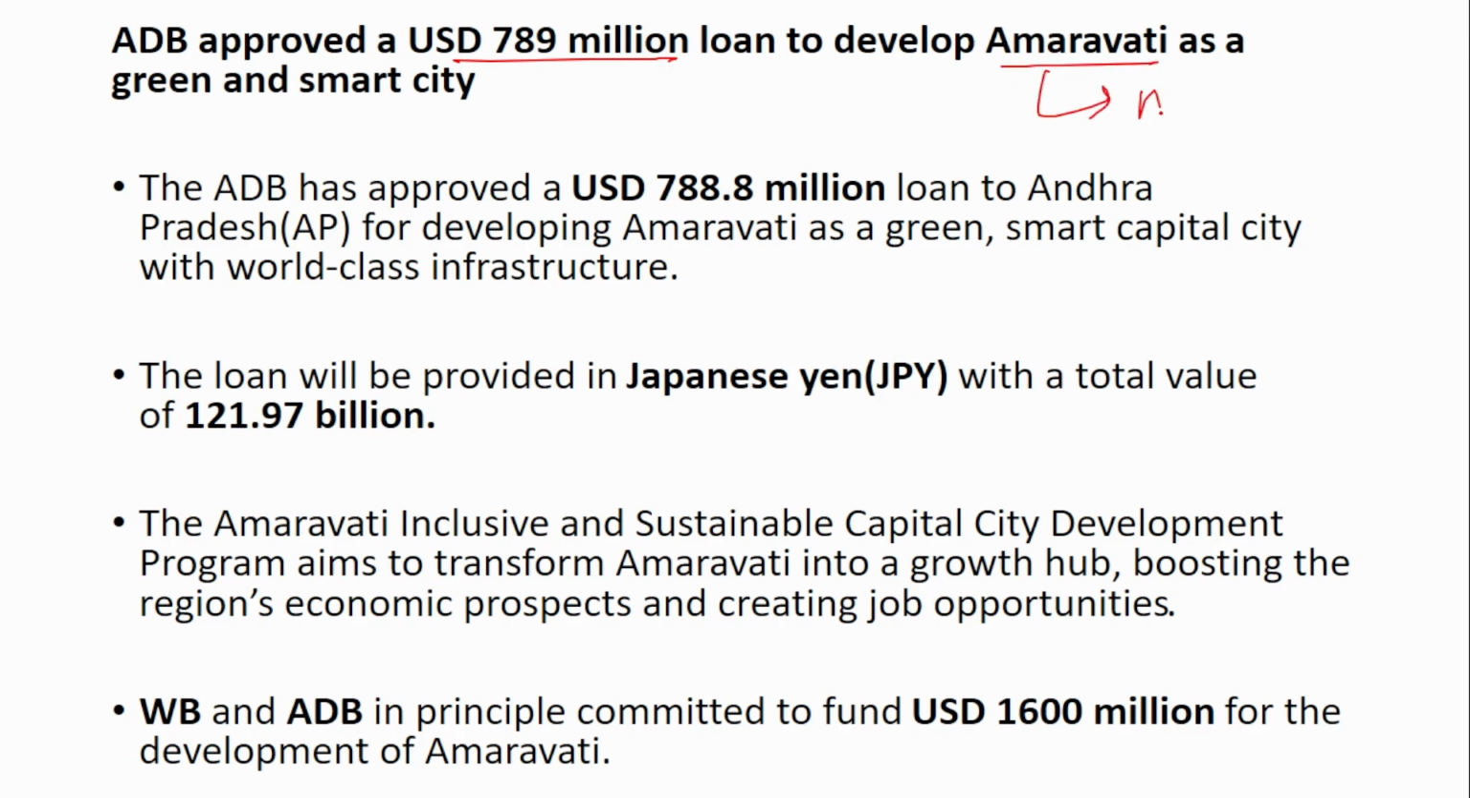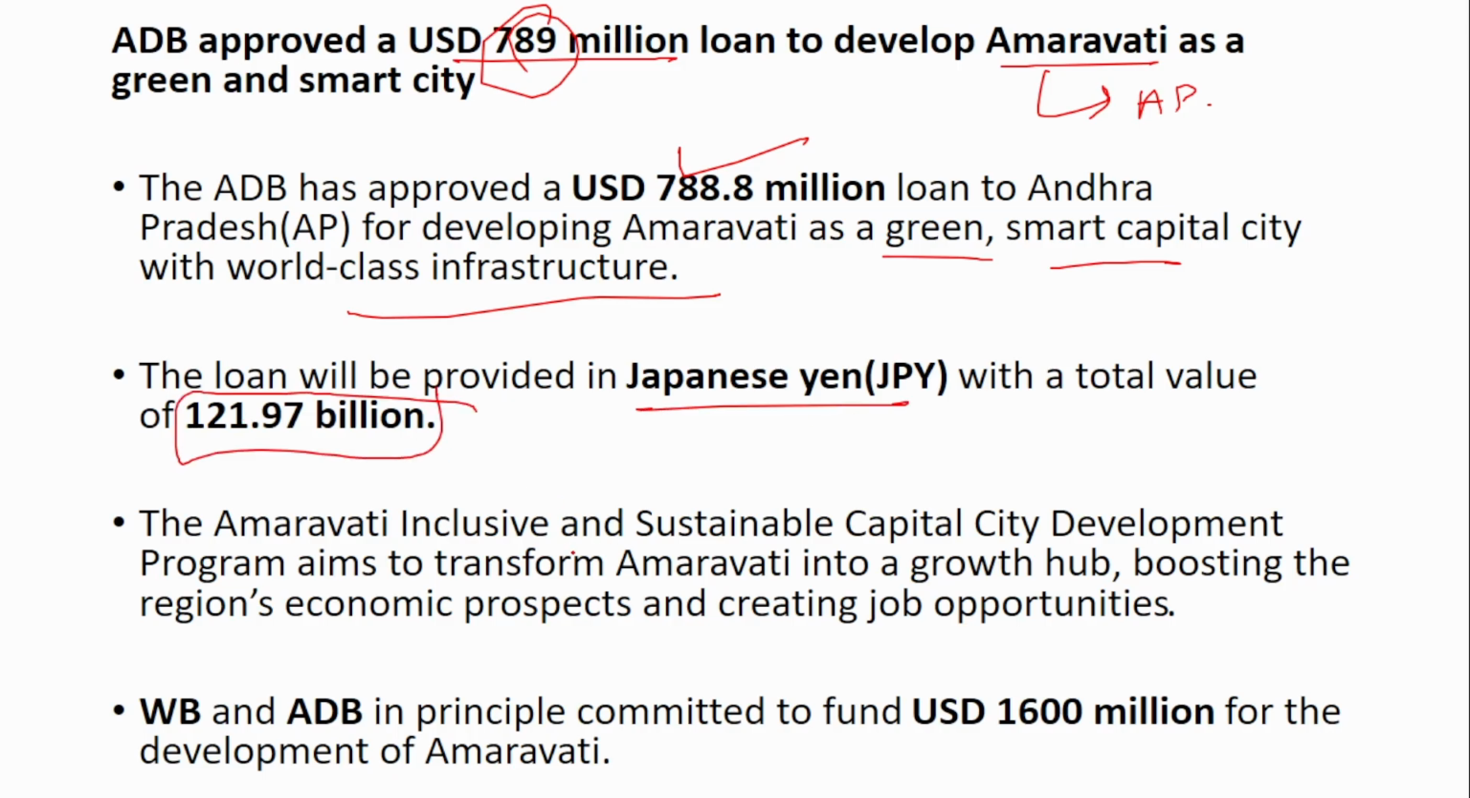Amravati, we know that it is the new capital of Andhra Pradesh. So in order to develop Amravati as a green smart capital city with world-class infrastructure, ADB will provide $789 million. The loan will be provided in Japanese yen with a total value of $121 billion. The Amravati Inclusive and Sustainable Capacity Development Program aims to transform Amravati into a growth hub. We also read, I think last week only, that World Bank and ADB have provided in-principle approval to fund $1,600 million for the development of Amravati.